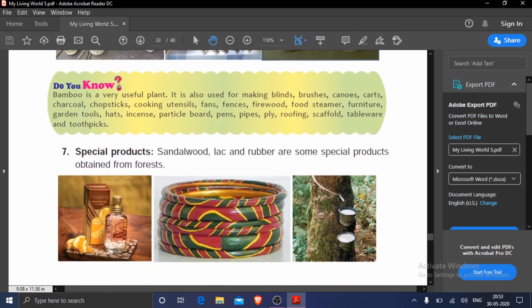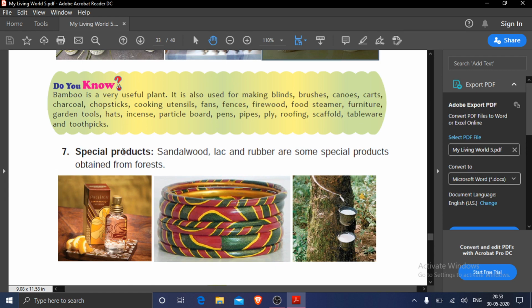In Do You Know, it is written, bamboo is a very useful plant. It is also used for making blinds, brushes, canoes, carts, charcoal, chopsticks, cooking utensils, fans, fences, means boundaries, firewood, food steamer, furniture, garden tools, hats, incense, particle board, pens, pipes, ply, roofing, scaffold, tableware and toothpicks.